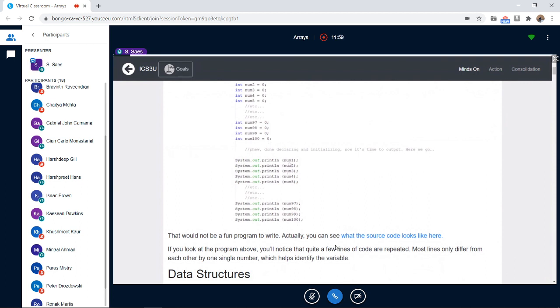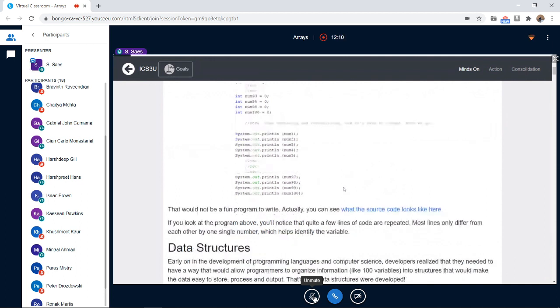So this is a very big code and it doesn't look nice. Nobody likes to write programs like this because it gives me a headache when I look at it. So it's too much code. And here on the website it shows you how it is going to look. Do you see the screen now? That is too many lines.